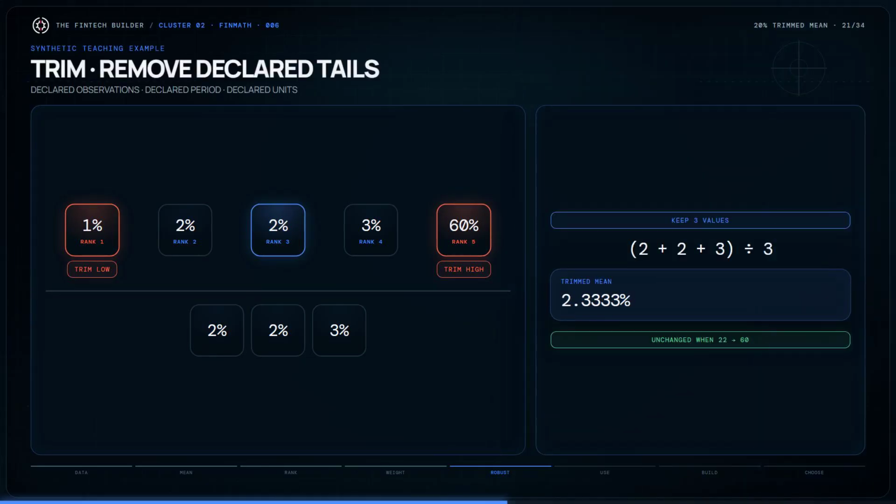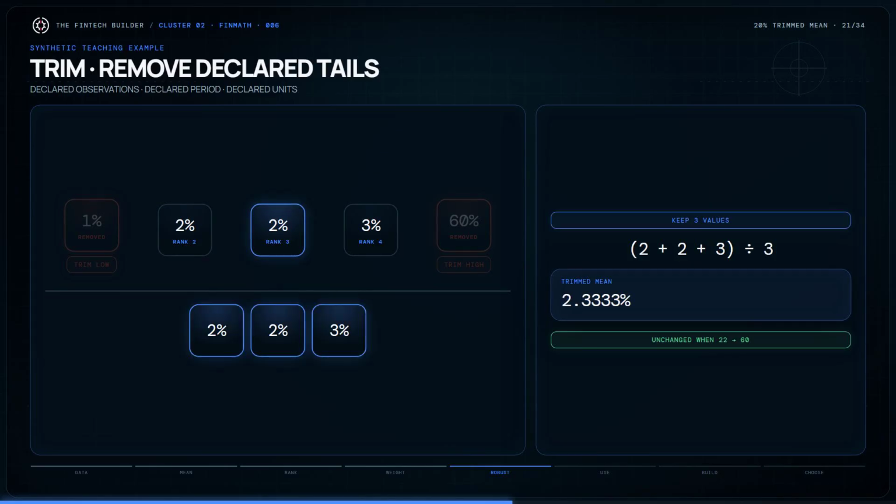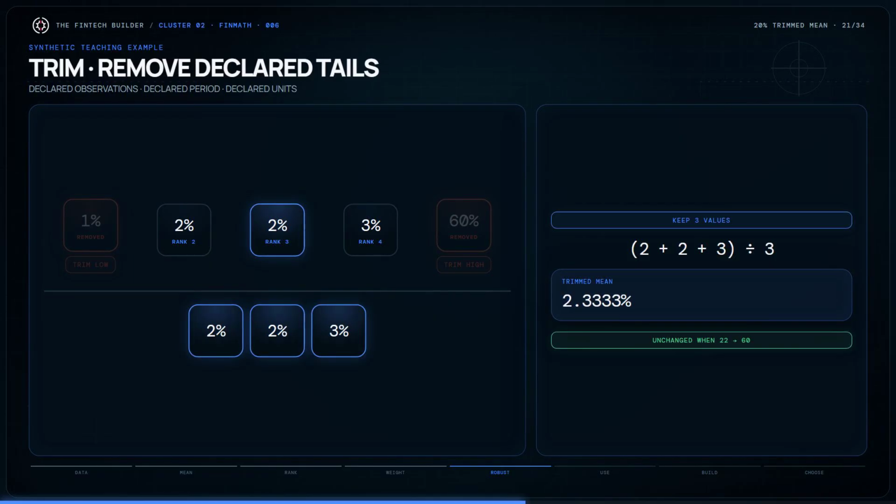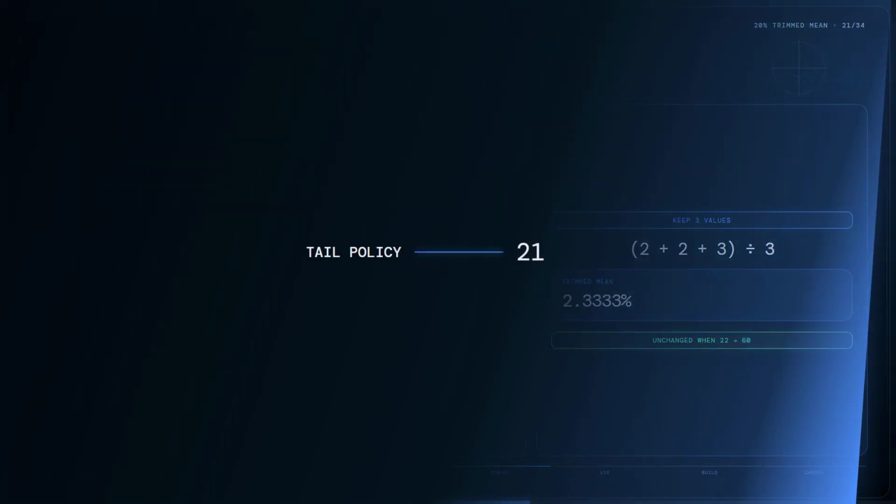A 20% trimmed mean removes 20% of the observations from each tail before averaging. With 5 observations, that means removing 1 value from the lower tail and 1 from the upper tail. Remove 1% and 60%. The retained values are 2, 2, and 3. Their mean is approximately 2.3333%.